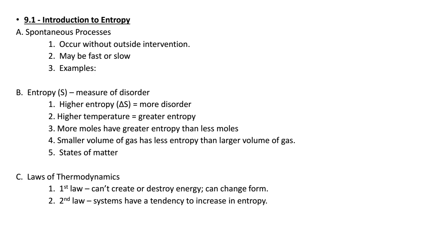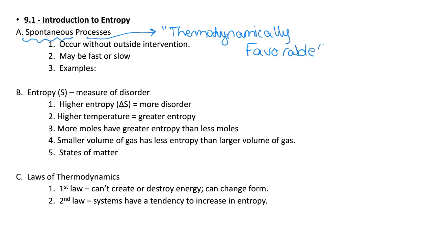So in this first part of Unit 9, a key term for us is going to be this term spontaneous. But when we're dealing with this term on the AP exam, it's also going to be referred to as thermodynamically favorable, which basically just means a reaction that will take place on its own, form products without any outside intervention. The energy that's being absorbed or released and the organization of everything involved is such that the reaction will take place without intervention, whether it is fast or slow.